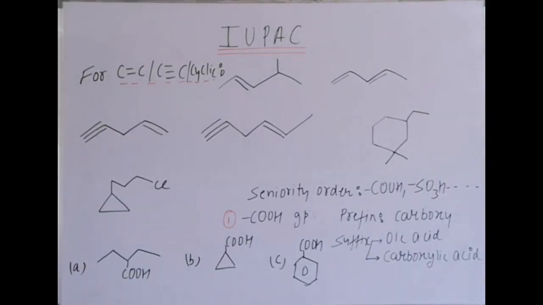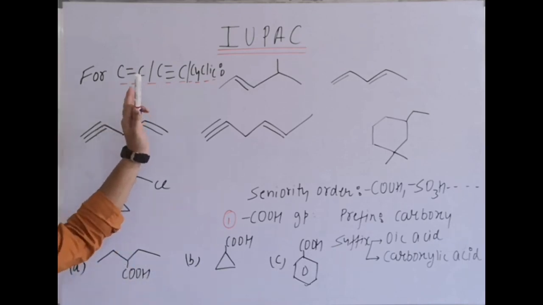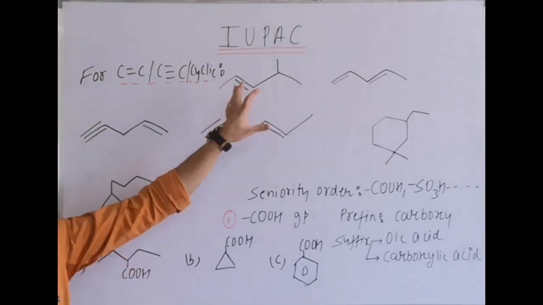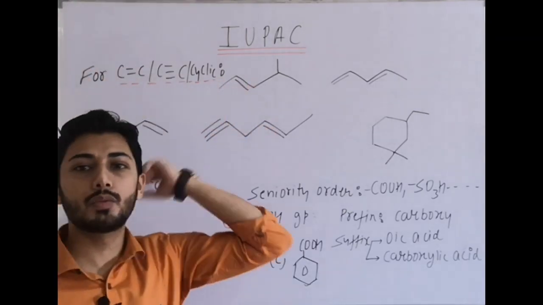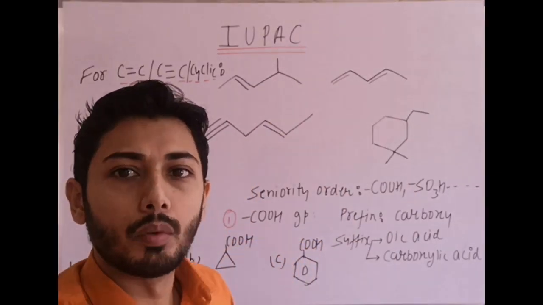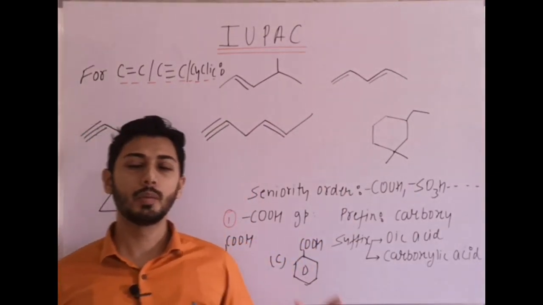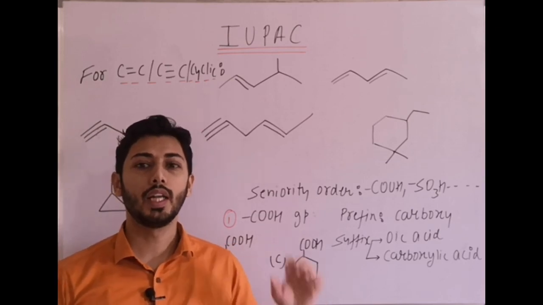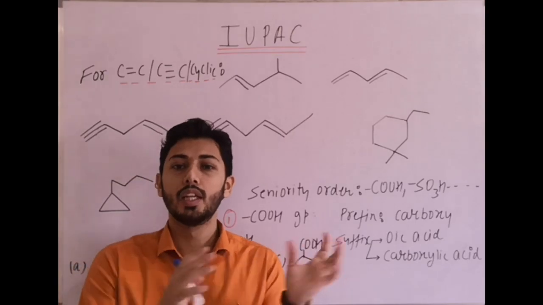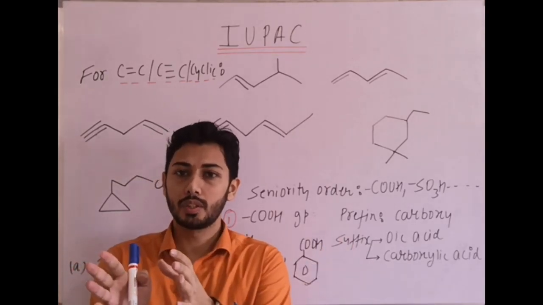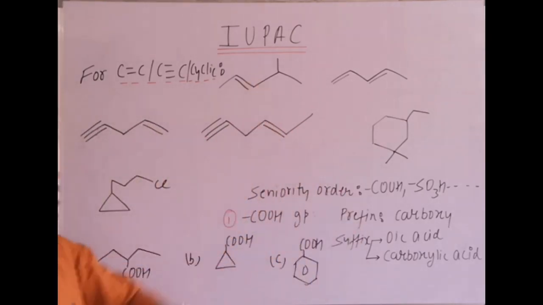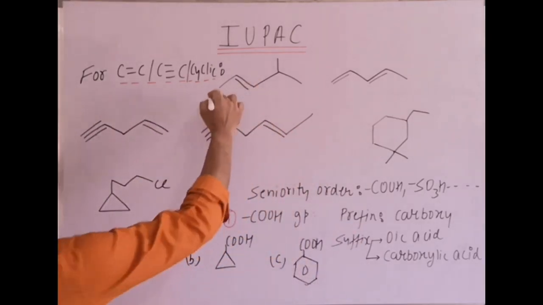Now next are the examples of double bonds, unsaturated hydrocarbons and cyclic compounds. In the first example, a double bond is present. In this case we select the longest chain and give minimum number to the multiple bond, right? Here there is no functional group. If a functional group is there, then slight changes will be there. Priority is for the functional group first, then multiple bonds. So here, select the longest chain, give minimum number to the multiple bond.